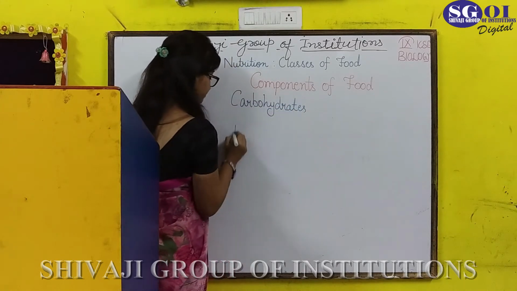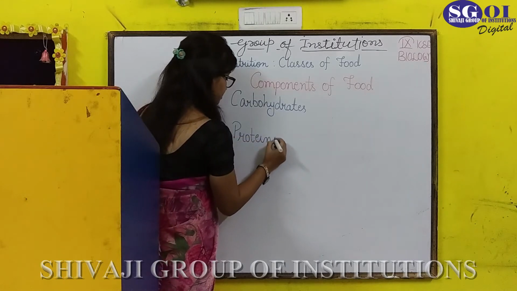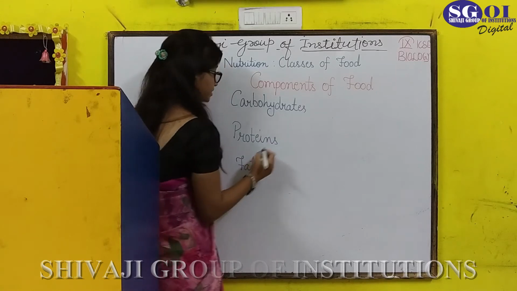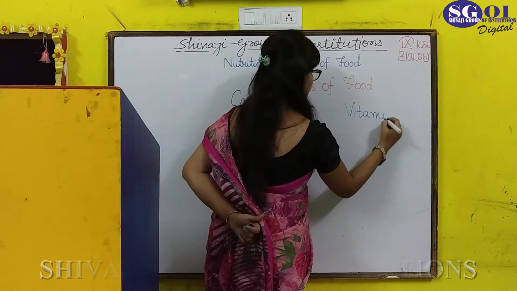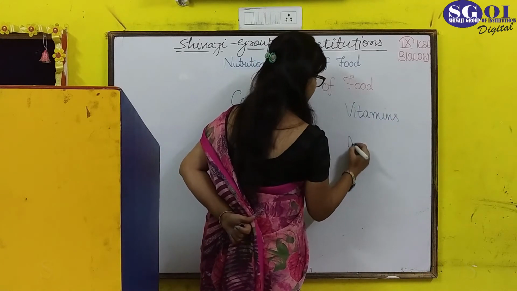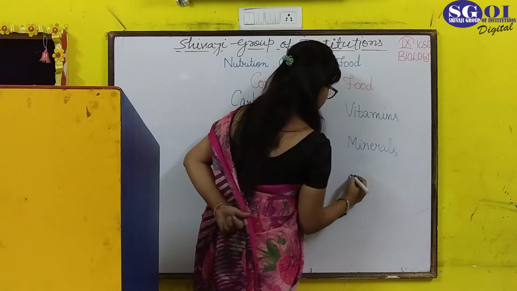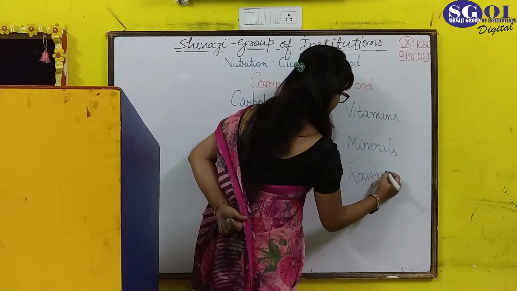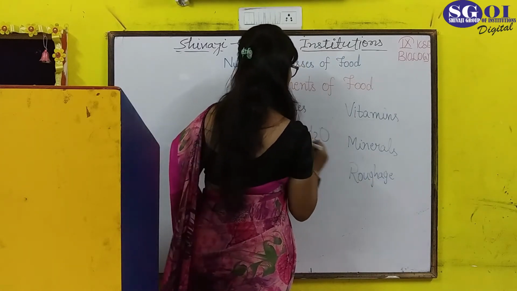So the components are carbohydrates, proteins, fats, vitamins, minerals, roughage, and along with all this we also consume water.